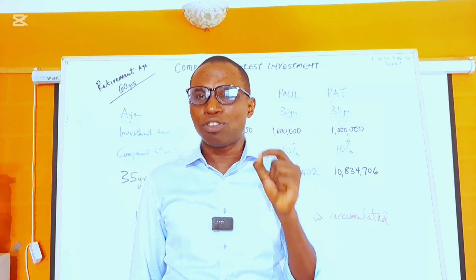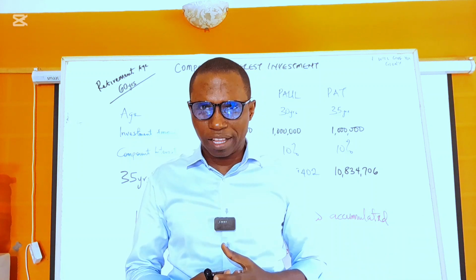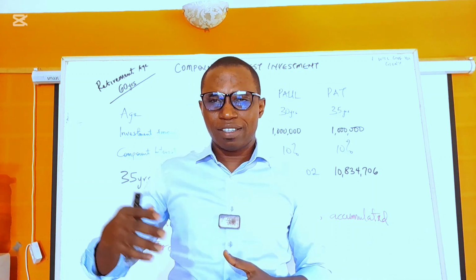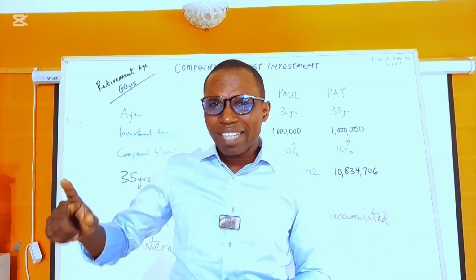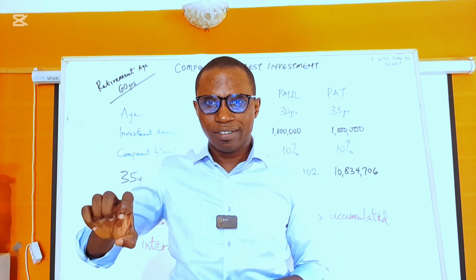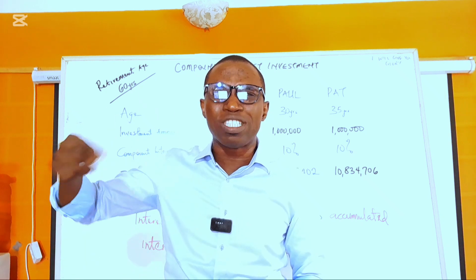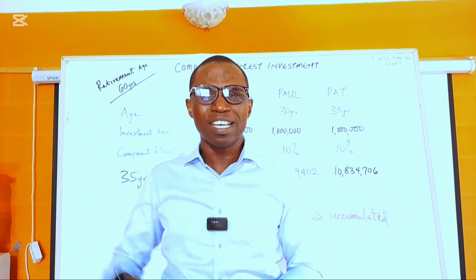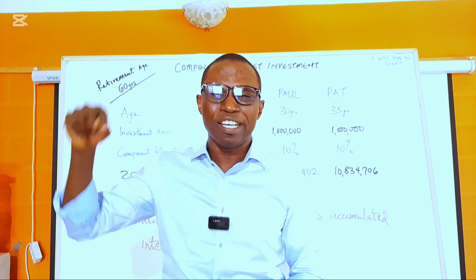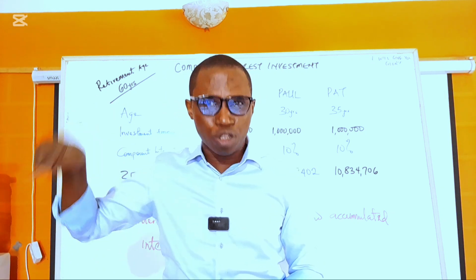At the end of the year, it's going to give you 10,000. Now, if it is simple interest, you just collect your 10,000. If it is compound interest, that 10,000 will be reinvested automatically, not manually, automatically, and eventually it begins to generate interest for you. So it means your interest is giving birth to children.